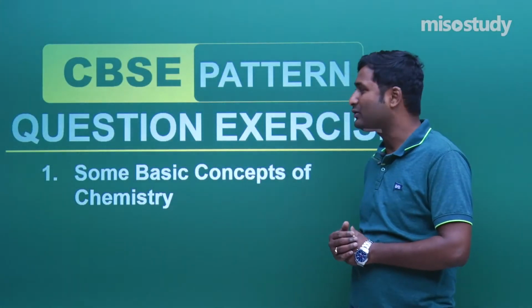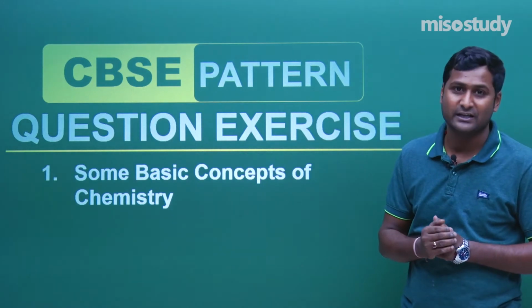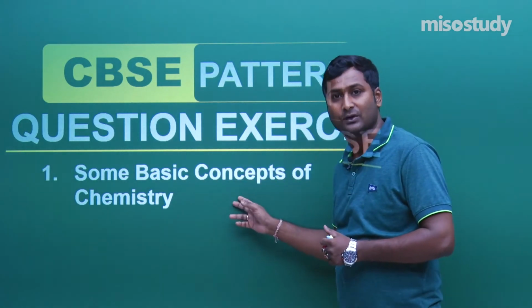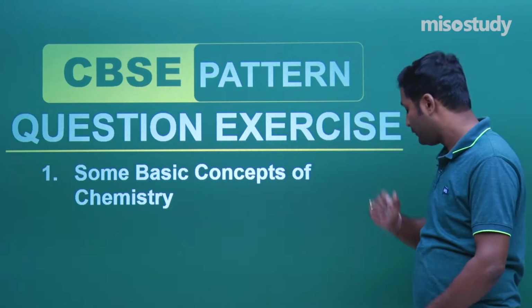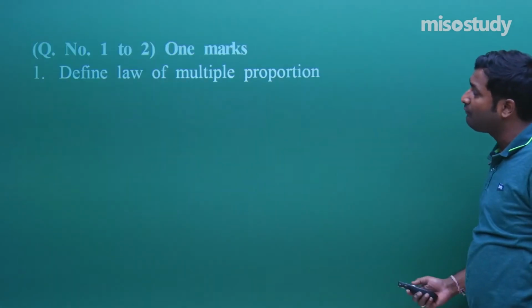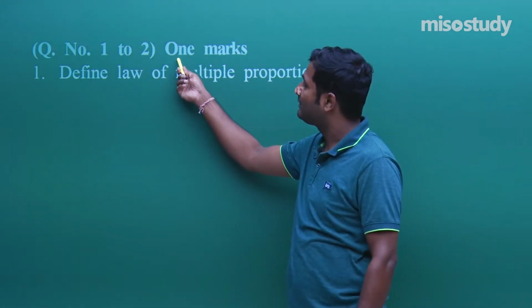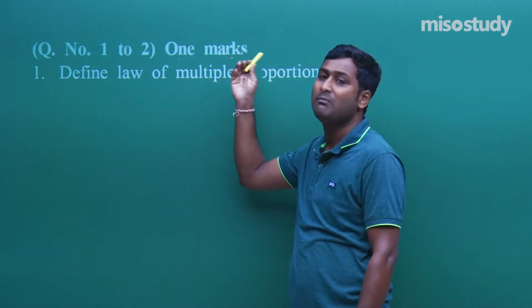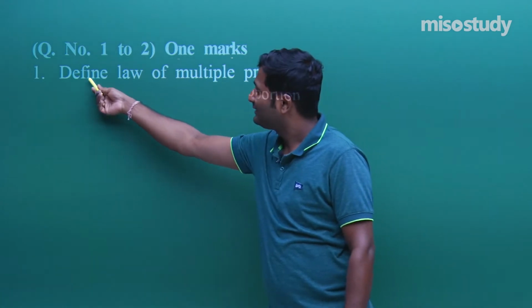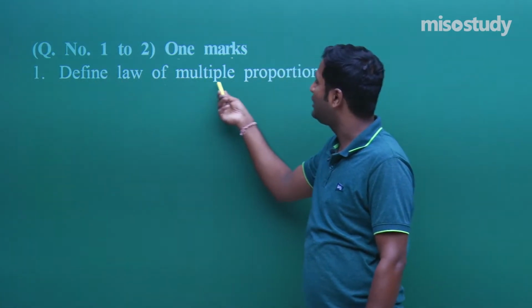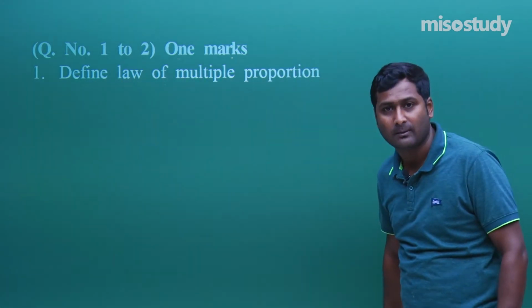Today we are going to discuss a few questions related to your first chapter. So let's start the battle. Now look, my first question carries 1 mark only. That is the simple explanation. Define law of multiple proportion.